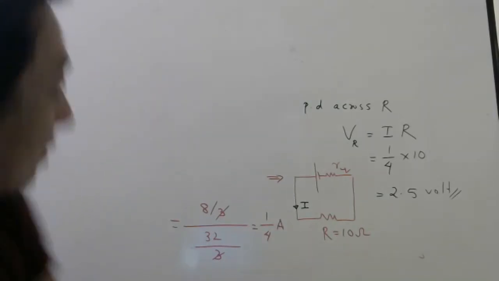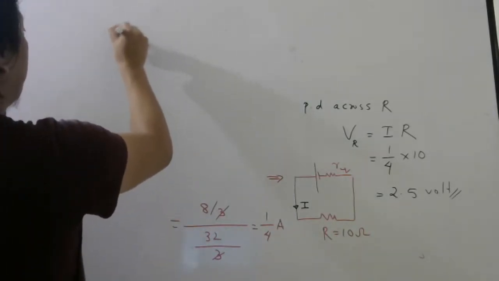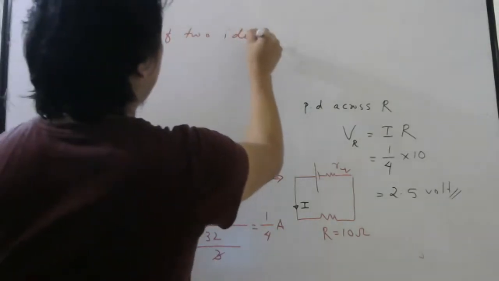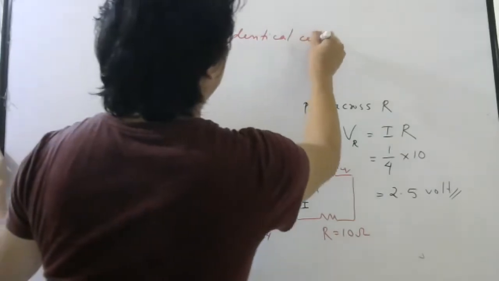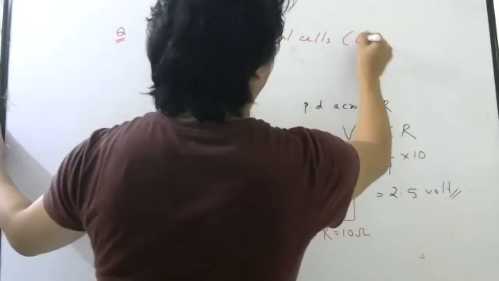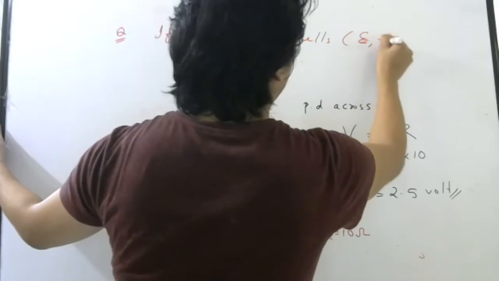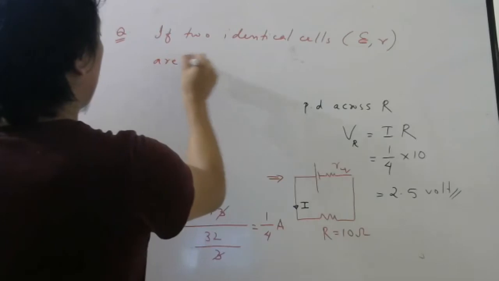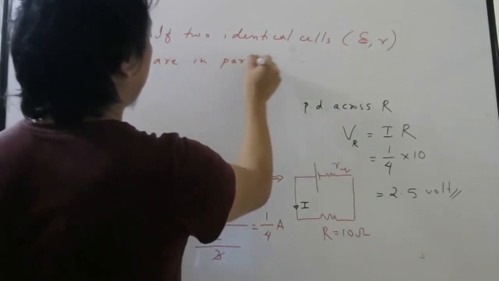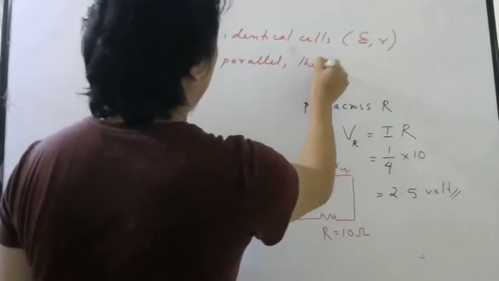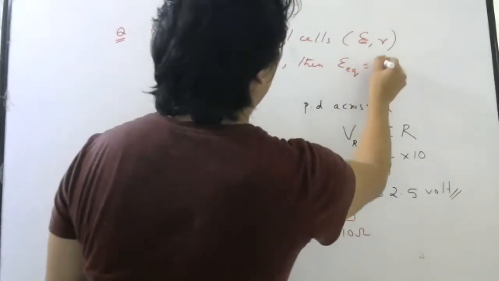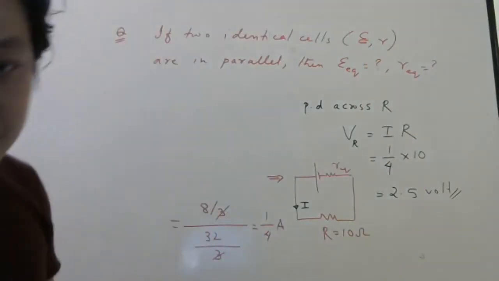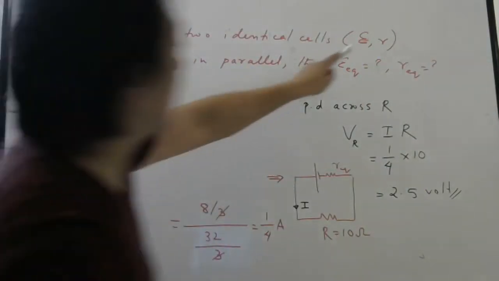Answer the next question, a simple one. One more question for the board. If two identical cells, both with the same EMF and the same internal resistance, are in parallel, then what will be the equivalent EMF and the equivalent internal resistance? Try this, all of you. The answer should be in terms of E and R.